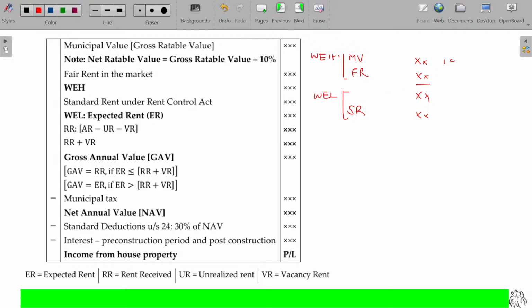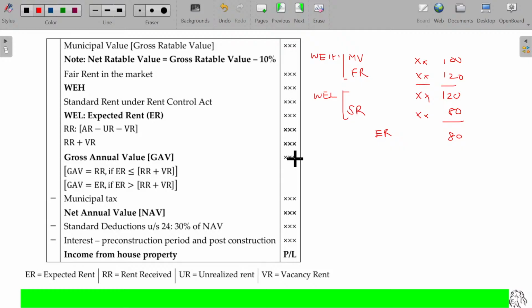So municipal value being 100, fair rent being 120. Comparing these two, whichever is higher will be taken. If the standard rent applicable in that locality is 80, then the municipal value and fair rent both put together should not be beyond the standard rent. So finally 80 rupees you will get. This 80 rupees is called expected rent. You have to pay the tax on this 80 rupees only.